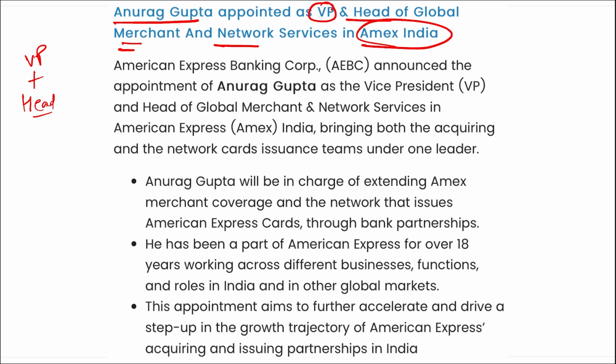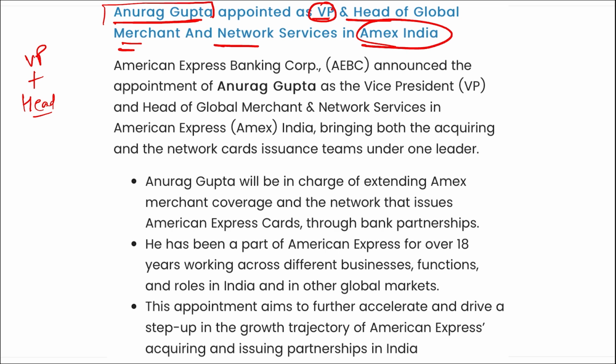Anurag Gupta will be in charge of expanding Amex merchant coverage and the network that issues American Express cards through bank partnership. He has been a part of American Express for over 18 years, working across different businesses, functions, and roles in India and other global markets.